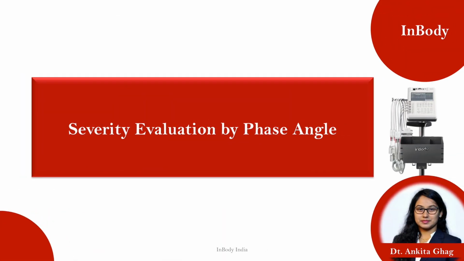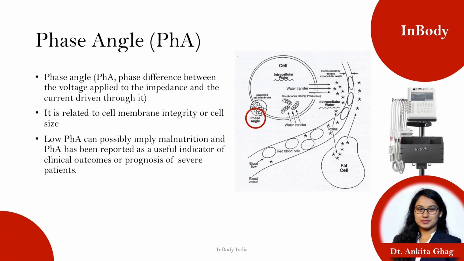Let's understand how phase angle will be helpful in assessing the severity of the condition in the patient. As we can see in the diagram out here, the phase angle is related to cell membrane integrity. Therefore, if the phase angle is on a lower side, that means there is a damage in the cell membrane which indicates the prognosis chances of the patient.